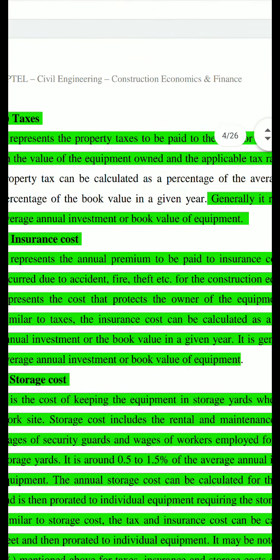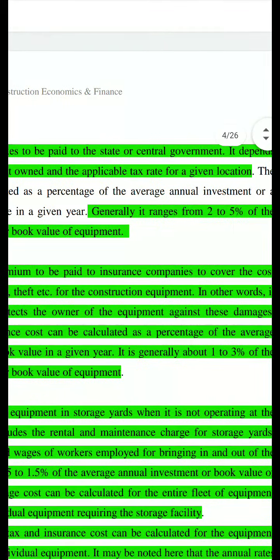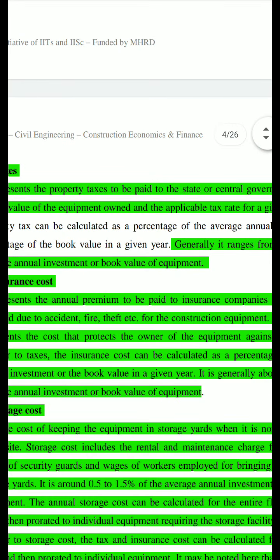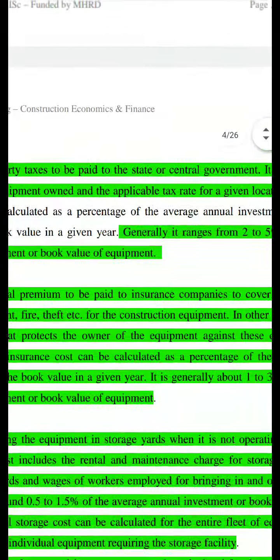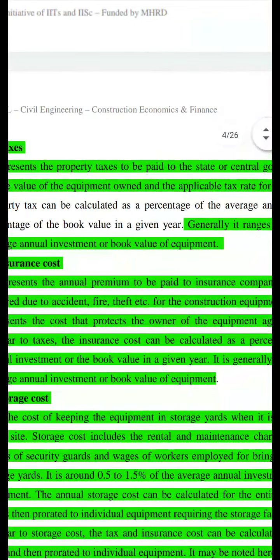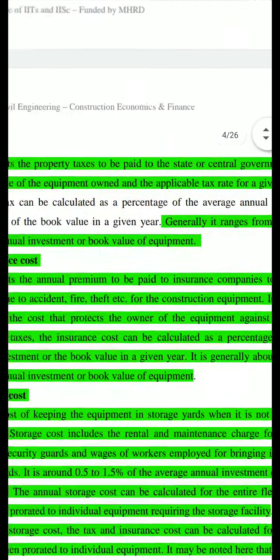It represents the annual premium to be paid to insurance companies to cover the cost incurred due to accident, fire, theft, etc. So if your equipment is involved in any accident, you have to pay for the third party or the damage to your equipment, or if any fire accident or theft of your equipment occurs. To protect against these unknown losses, you have to insure the equipment. The cost involved in such insurance is the insurance cost. In other words, it represents the cost that protects the owner of the equipment against these damages.